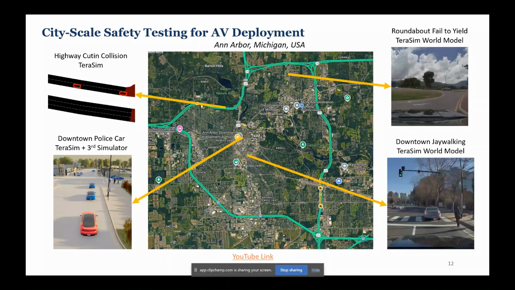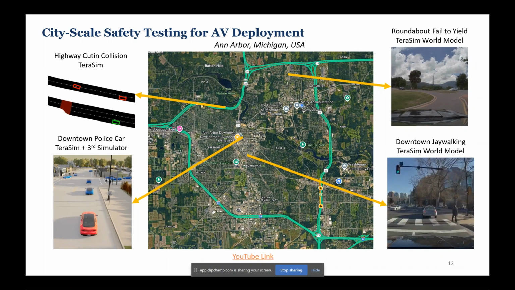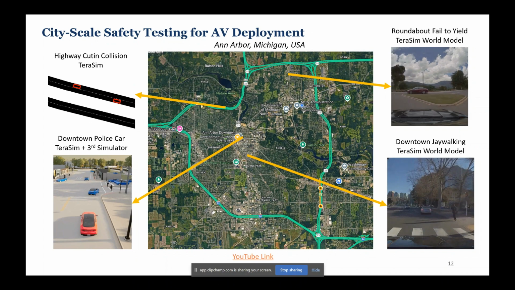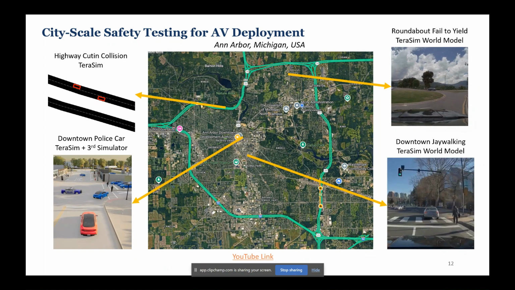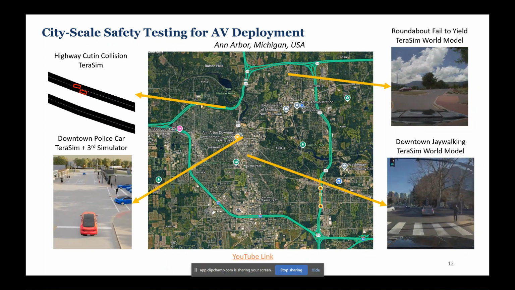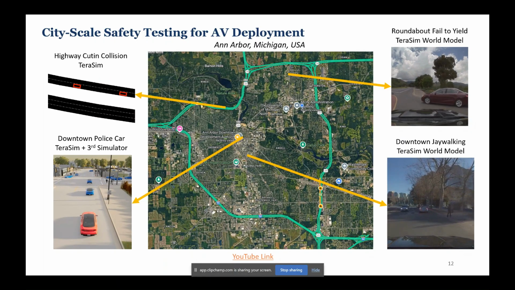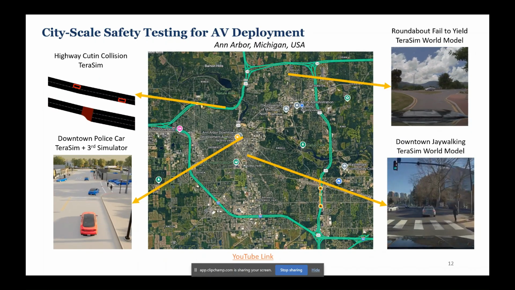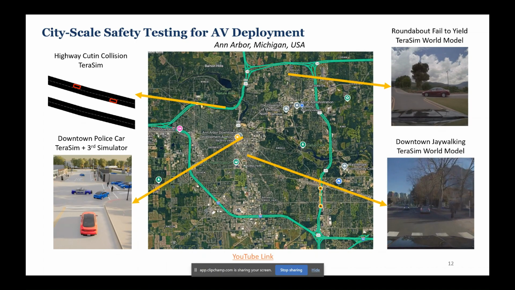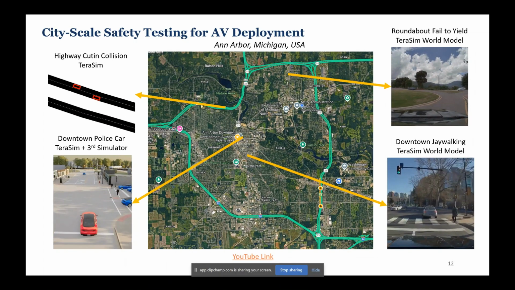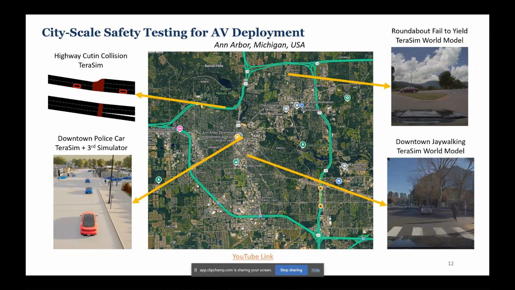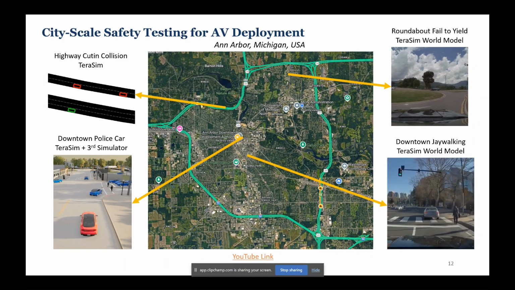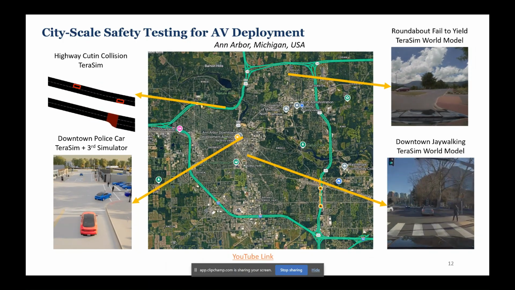So here's the final idea of our testing framework. We used the roundabout as an example at the very beginning, but the final objective is that we can support city-scale safety testing for AV deployment. So here's an example of how our system can go through all the different locations in Ann Arbor city. And here are some examples.